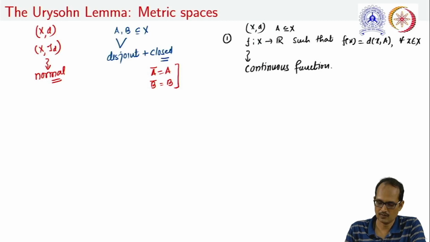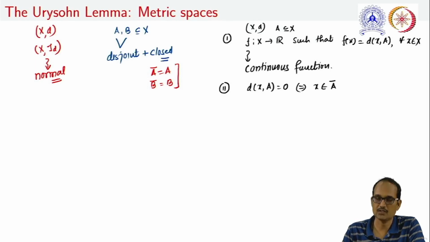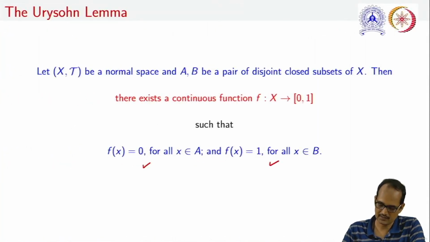Also, from metric spaces, we know that the distance between x and any set A is always 0 if and only if x belongs to A bar. We are going to use these two results for construction of this continuous function.